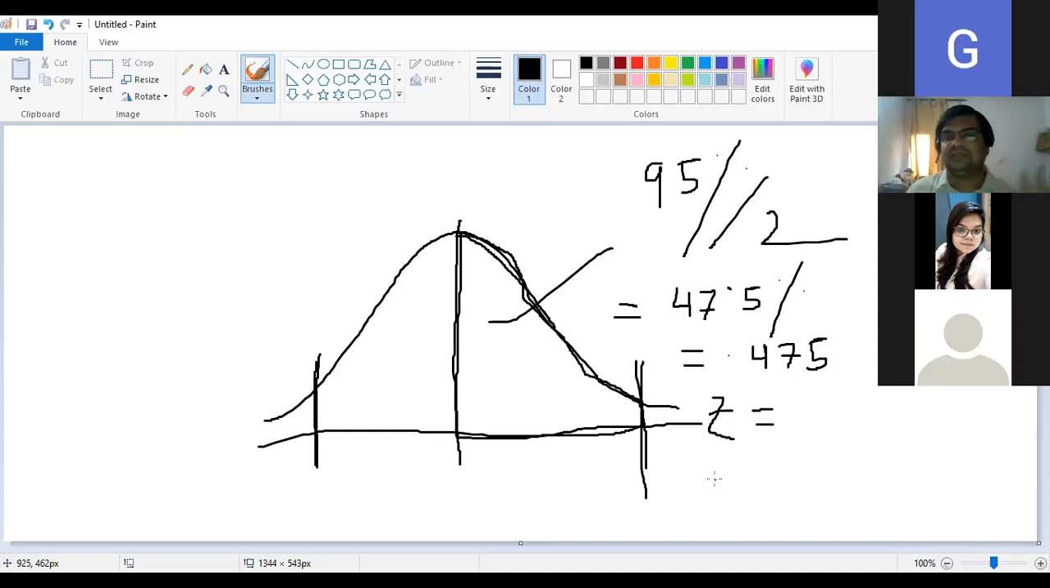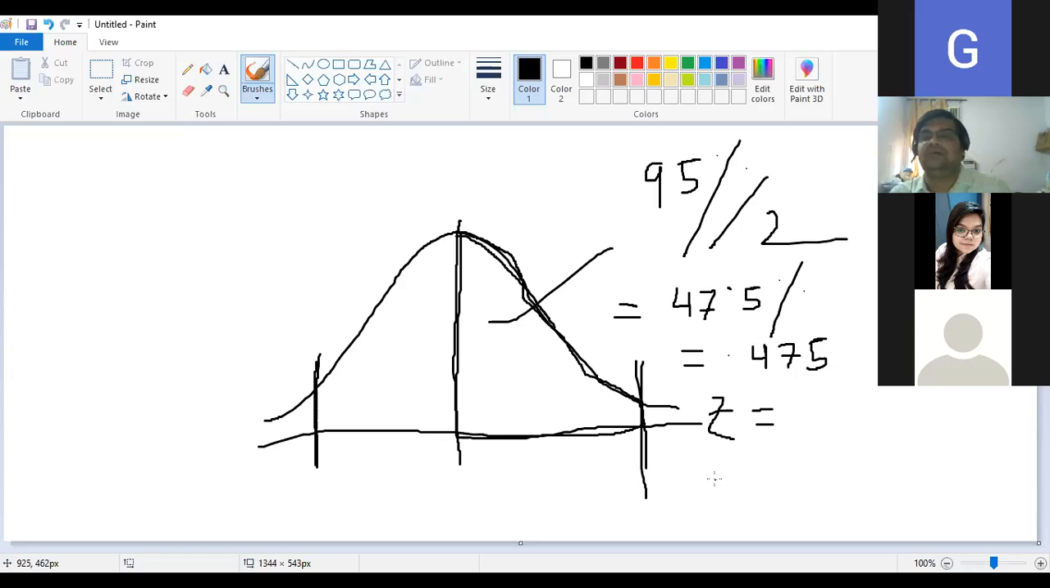Have you opened the Z table? Yes. Now locate 0.475. Have you located the area, the probability? Yes, sir. Then corresponding to the x-axis, draw a horizontal line and check what is the Z value.